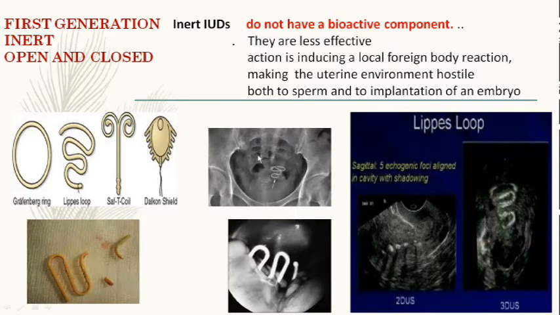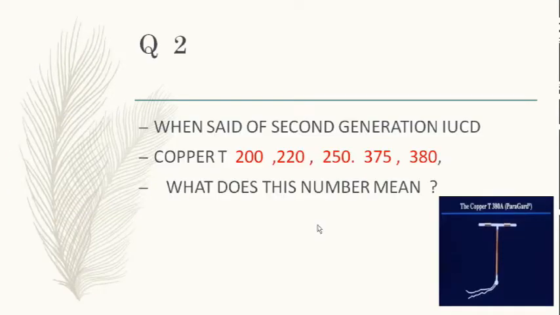It was later found out that these loops, though being used, are not very effective, and then they came with the copper devices. When we say the second generation IUCDs have copper, and you name them copper T200, copper T220 or 250 or 375 or 380, what do you mean by this number? Anyone? Unmute yourself or write in the chat. Surface area. Okay.